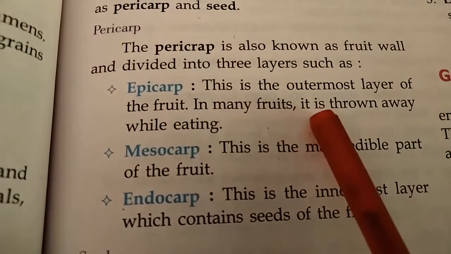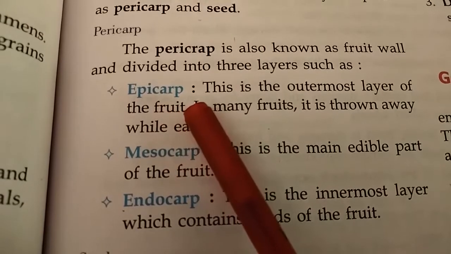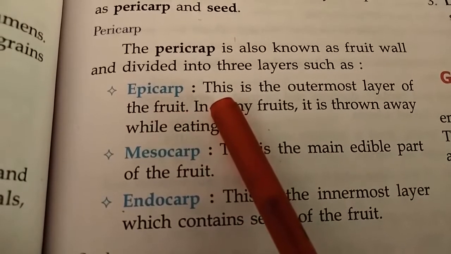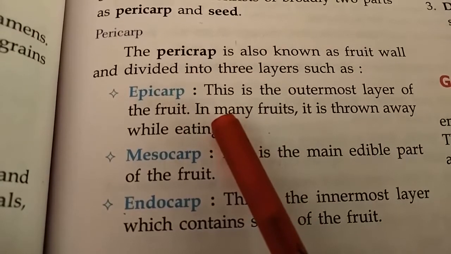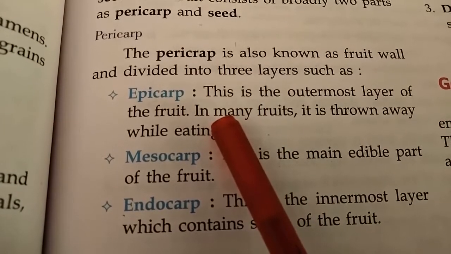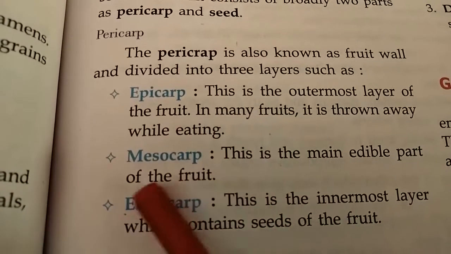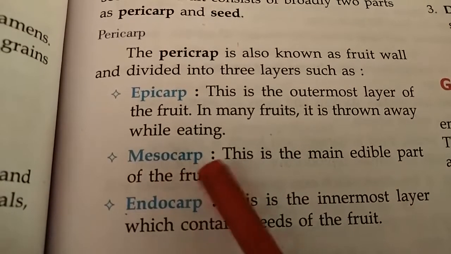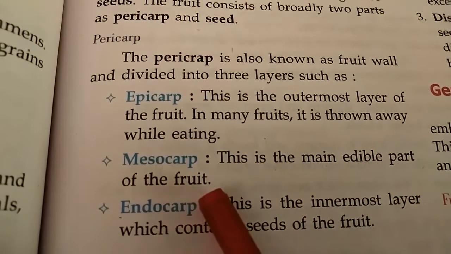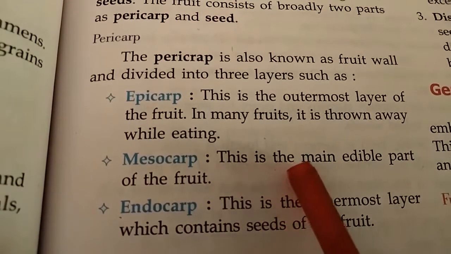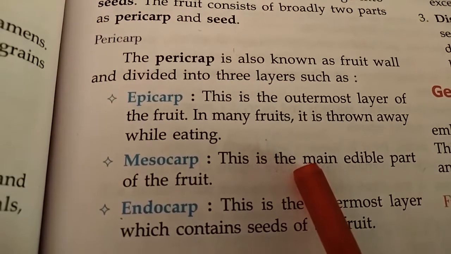In many fruits it is thrown away while eating. The epicarp is the covering, the skin of the fruit. Very often we remove the epicarp and eat the fruit inside. Then there is mesocarp. This is the main edible part, the flesh of the fruit which we eat.